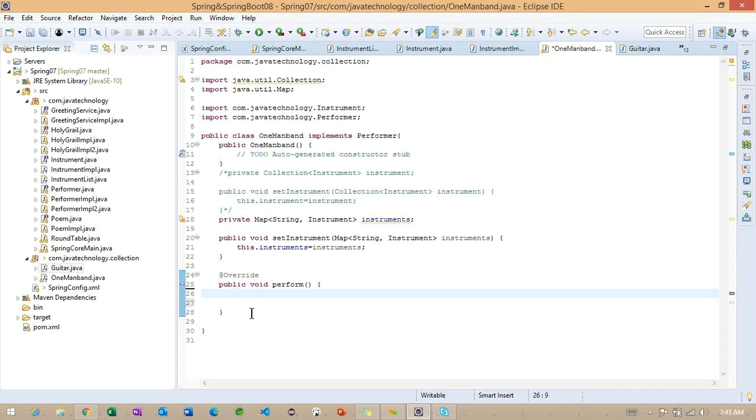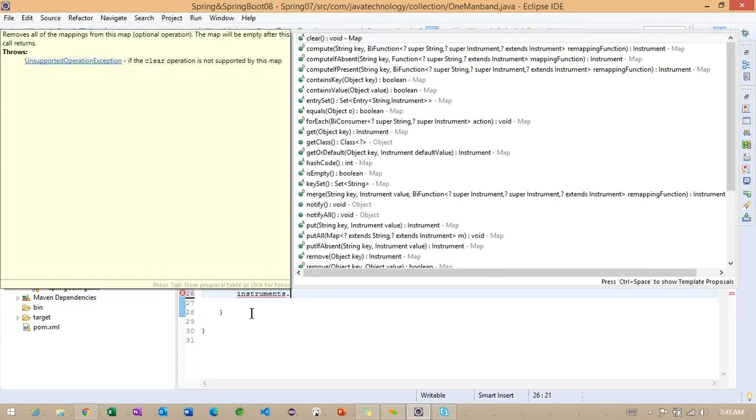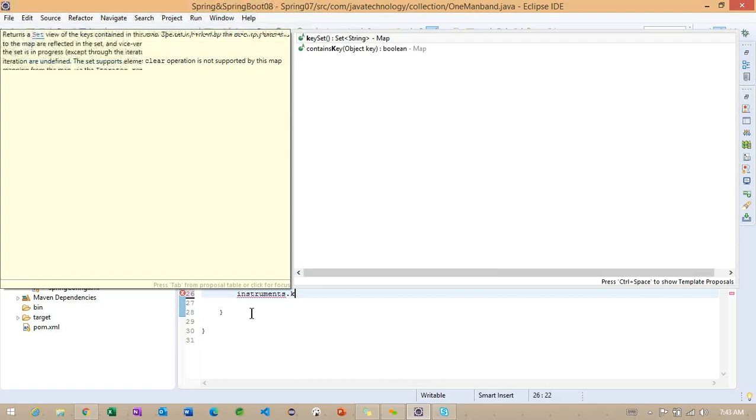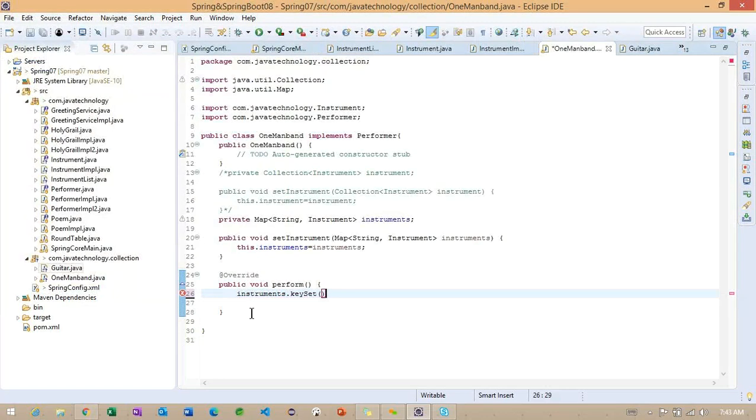What I will do, instead of a plain for loop, we'll check with instrument.keySet and String key.